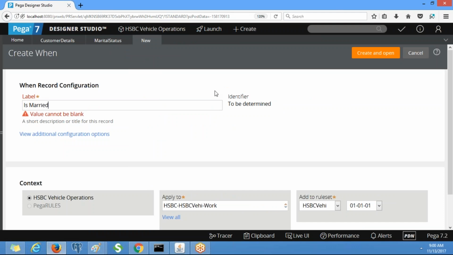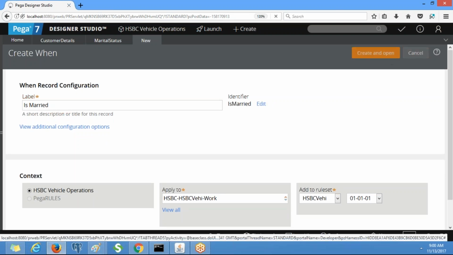Is married. So the label name generally should be relevant to the requirement. By looking at the rule, we should be able to tell the purpose of that rule. Okay, create and open.